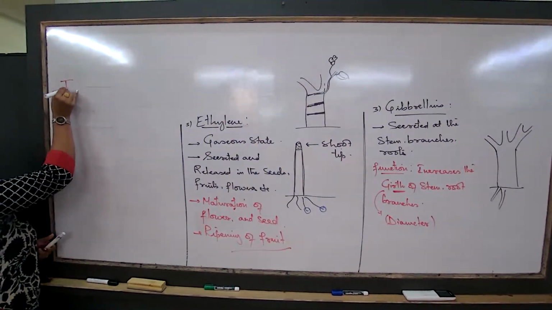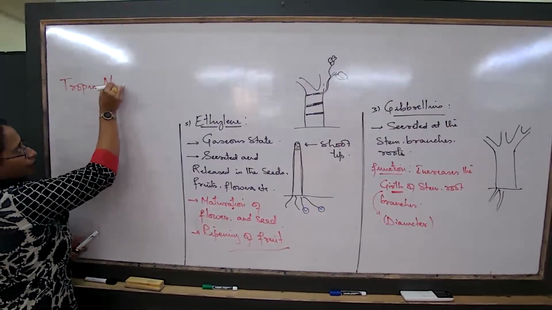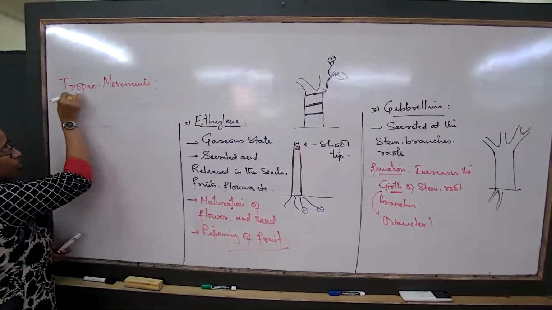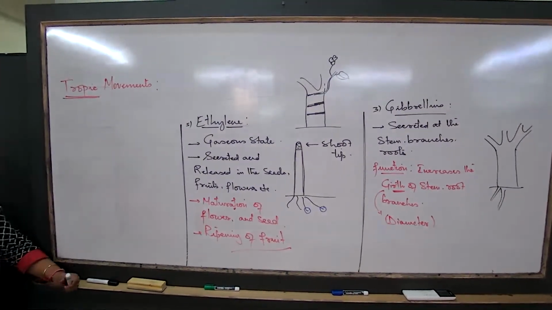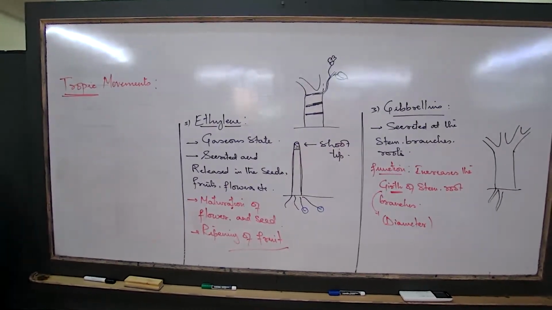What are we talking about now? We are talking about tropic movements in plants. That was trophic hormone, and now we are talking about tropic movements in plants.